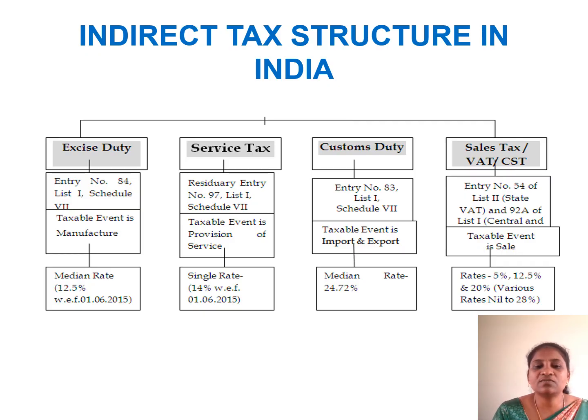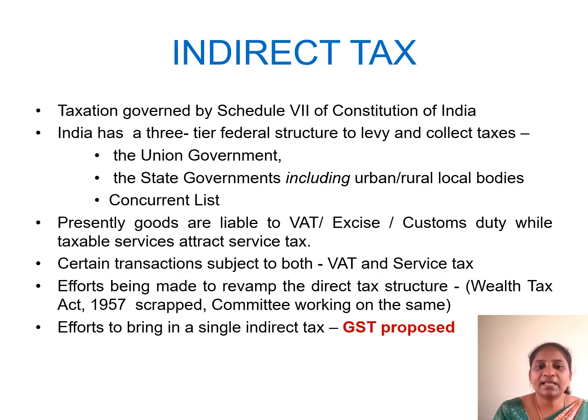Excise duty is scheduled under List 1, Schedule 7, as entry 84. Then there are service tax, customs duty, sales tax, value added tax, and central sales tax. Indirect tax is the taxation governed by the government of India according to Schedule 7 of the Constitution of India.